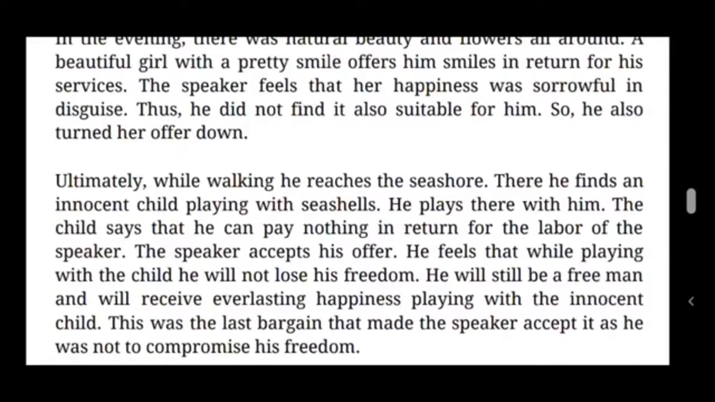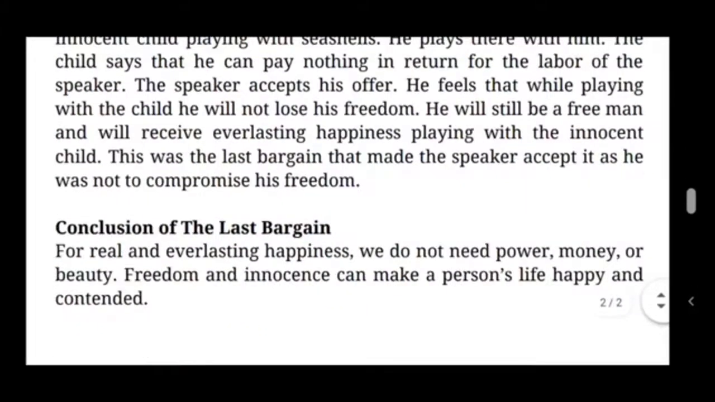He feels that while playing with the child, he will not lose his freedom. He will still be a free man, and will receive everlasting happiness playing with the innocent child. He accepts the offer of the small little child, though the child cannot pay anything in return for the labor. So he feels happy, and he wants to still be free. He will not lose his freedom. So this was the last bargain made by the speaker, accepted as he was not willing to compromise his freedom. End of the poem The Last Bargain.